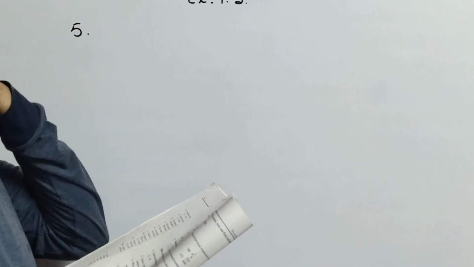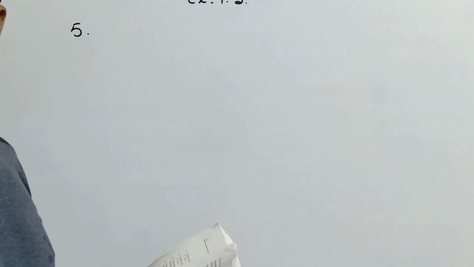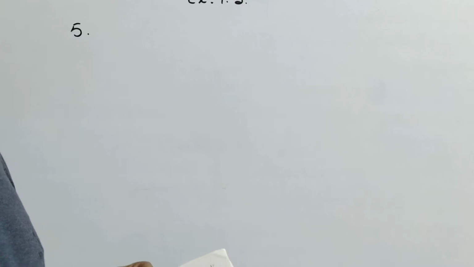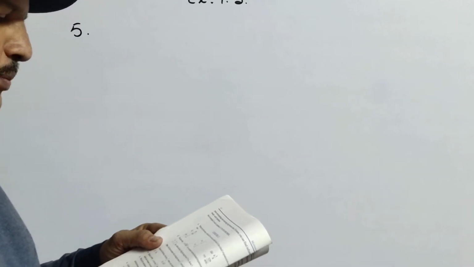And fourth one also. Fourth one, you can know very well: express 0.9999 and so on in the form of p by q. You all know how to express a non-terminating recurring decimal in the form of p by q. So fourth one you can do it. Next, express 0.99. That one only I gave as a homework, no?